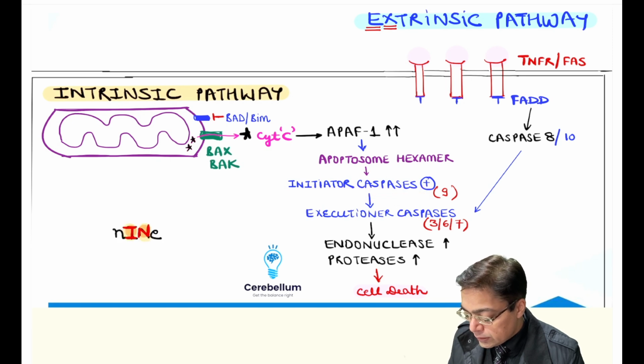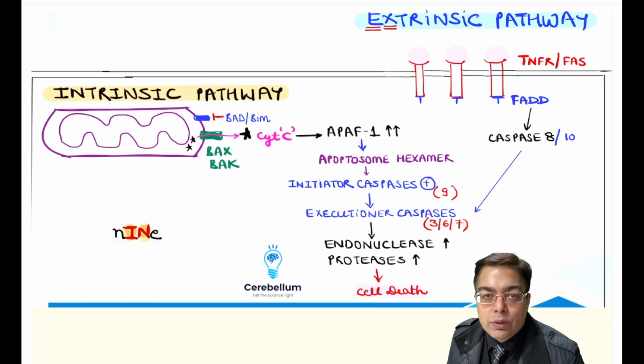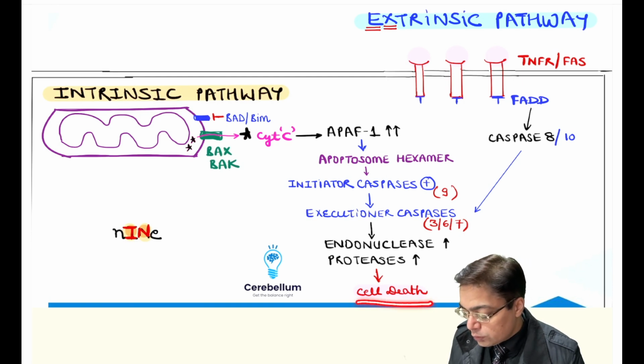I hope you remember the trick. When you write 9, then you're going to be having the word intrinsic over there. This is going to be followed by activation of executional caspases 3, 6 and 7, and they are responsible for causing death of the cell.